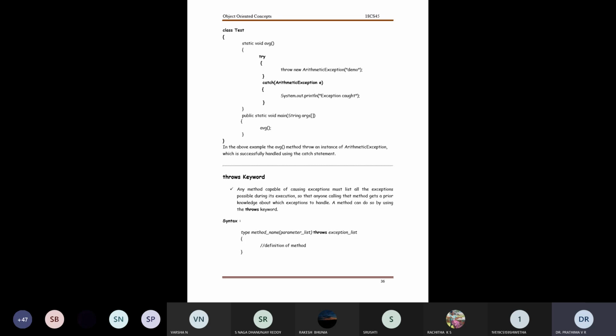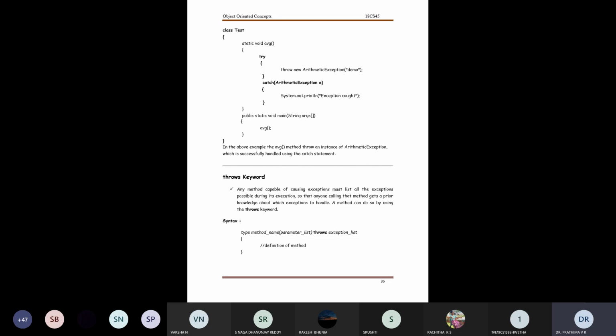Someone gave me the answer that I will get a message stating exception caught, and this exception caught will be defined by the class name demo, and this demo is being referred to by this built-in exception which I'm calling an arithmetic exception.